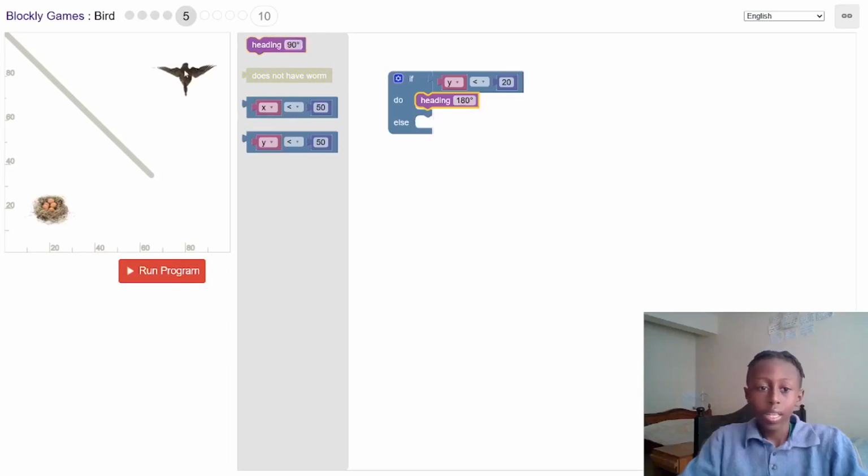Else, which means anything else, if the y position is not 20, it will go 270, because else means it's not 20, which means I want it to go like this. If it's just 20, then it goes like this, which is 180 degrees. So it goes to 70, which is like this, then it's just 20 y position, and then goes 270 degrees.